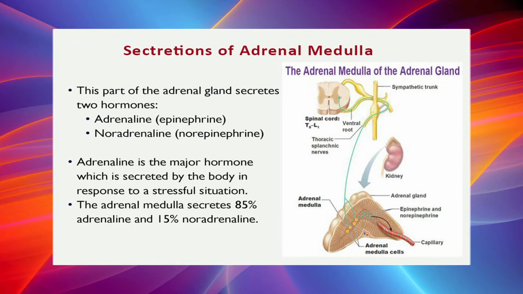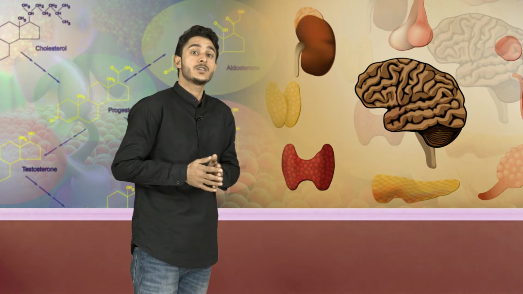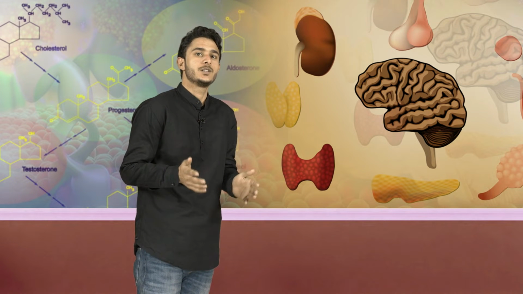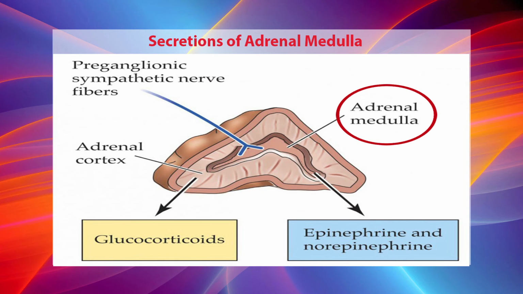The adrenal medulla, the central 20% of the gland, is functionally related to the sympathetic nervous system. It secretes hormones like epinephrine and norepinephrine in response to sympathetic stimulation. In turn, these hormones cause almost the same effects as direct stimulation of the sympathetic nerves in all parts of the body. The adrenal cortex secretes an entirely different group of hormones called corticosteroids.